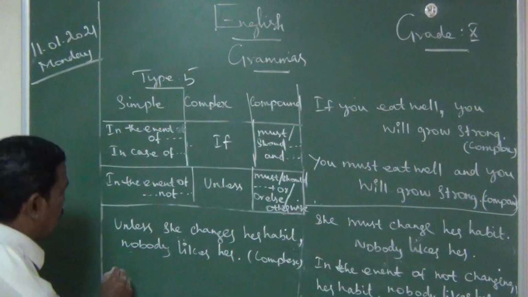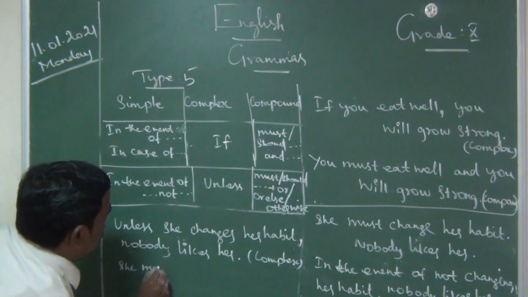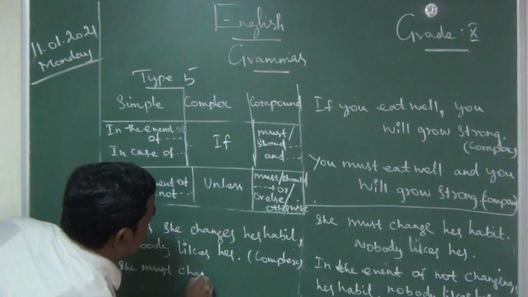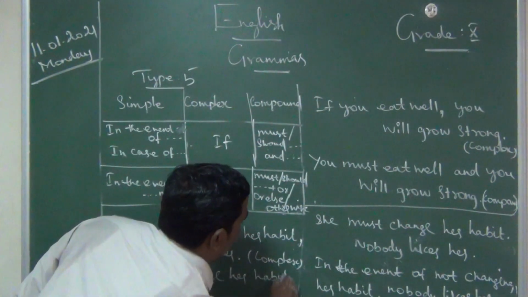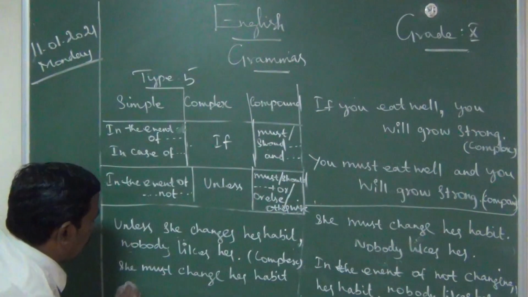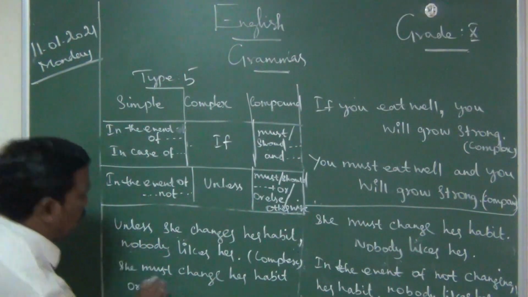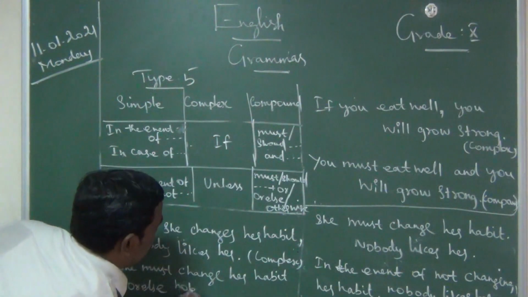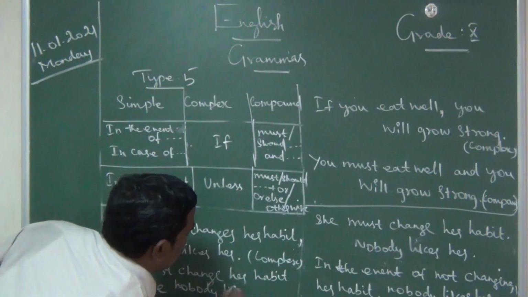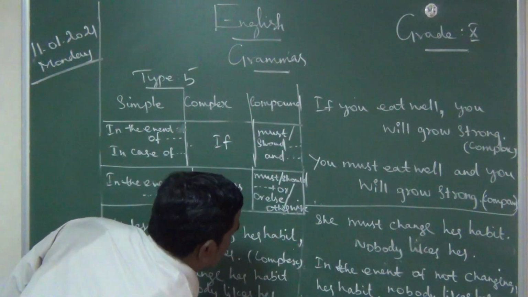Last one is she must change her habit, or else, otherwise, any word we can write. Okay, she must change her habit, or else nobody likes her.